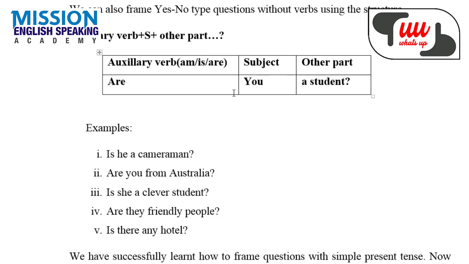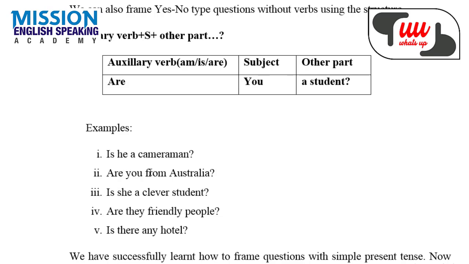Let's see some more examples. So he is there, therefore helping verb is used. Is he a cameraman? You is there, therefore are is used. Are you from Australia? You can also ask this question in this way.